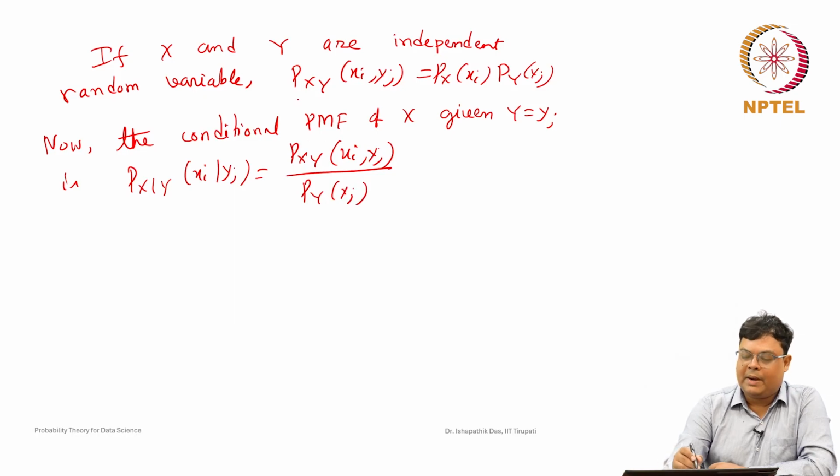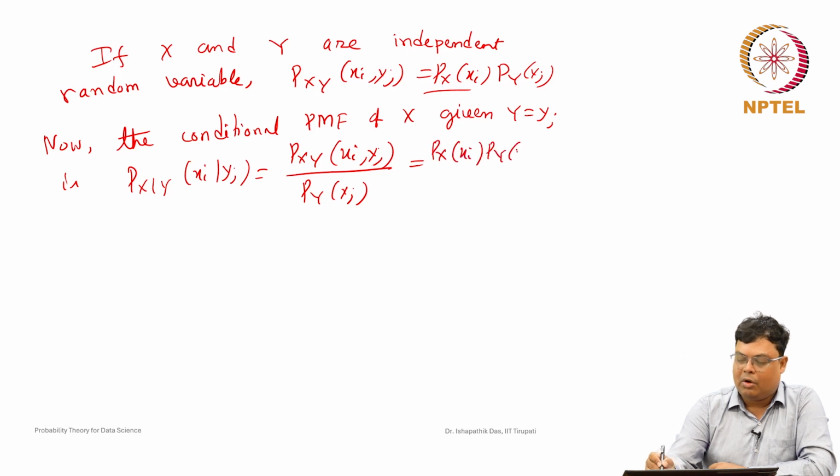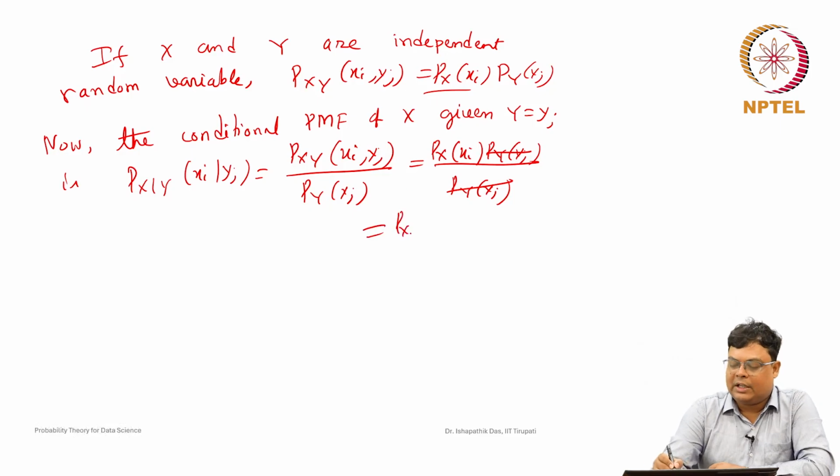Since they are independent, this condition is true. So we can write p_X(xi) p_Y(yj) by p_Y(yj). Then this cancels, assuming that p_Y(yj) is not equal to 0. So this is nothing but p_X(xi), which is equal to the marginal probability mass function.